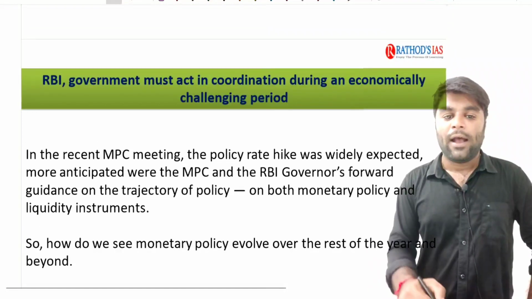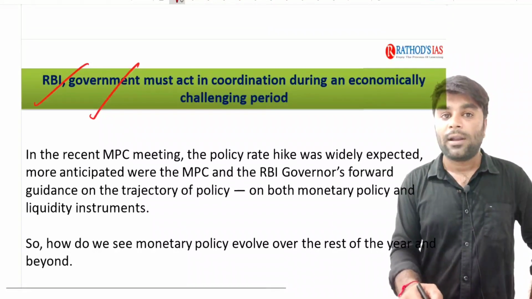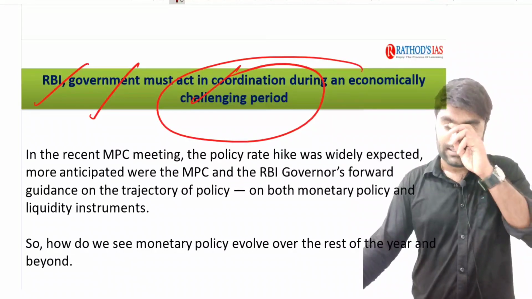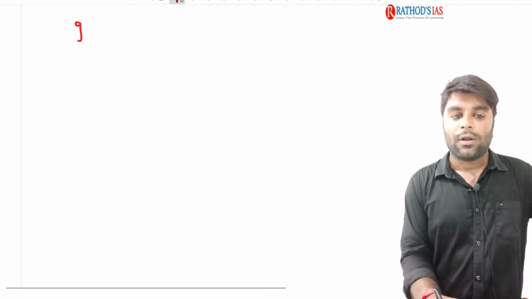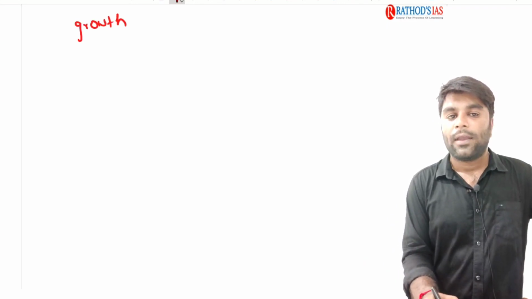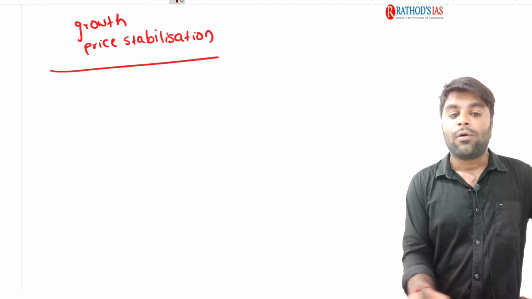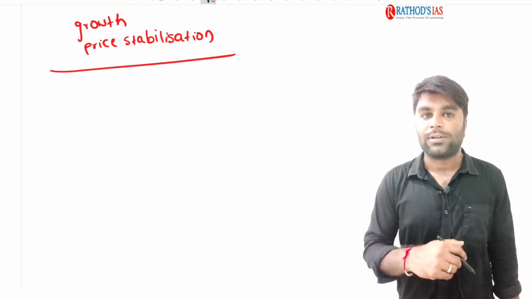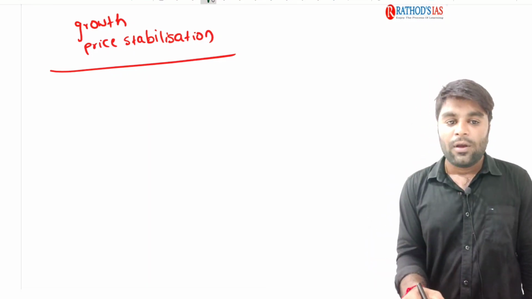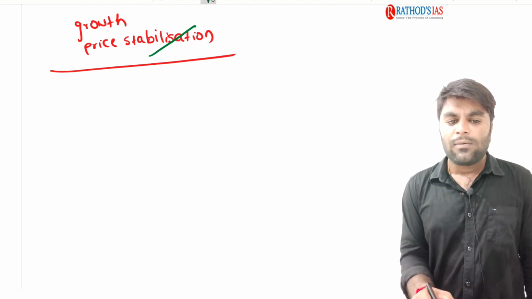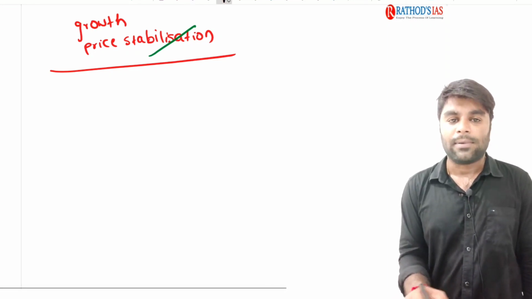Now here we have the government and the RBI, which must act in coordination during an economically challenging period. See guys, for any country, growth and price stabilization is very important, right? Just now in the above example, we have understood one thing. Now, for your understanding, let's take another example.